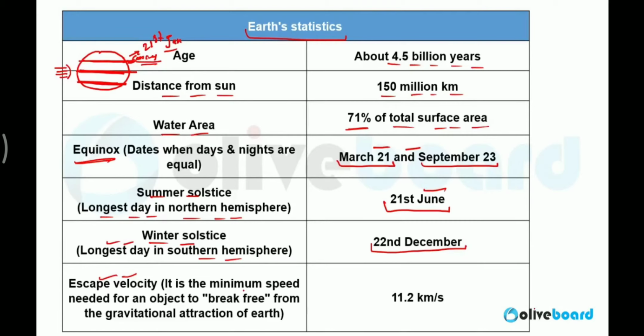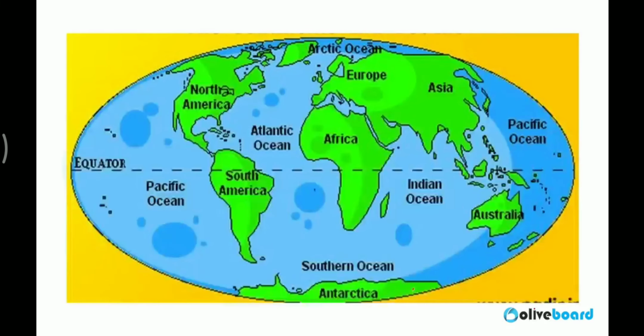The escape velocity of Earth is 11.2 km per second. It means if any particle wants to go out of the gravitational attraction force of the earth, it should move with the speed of 11.2 kilometers per second, then only it can go out of earth surface.